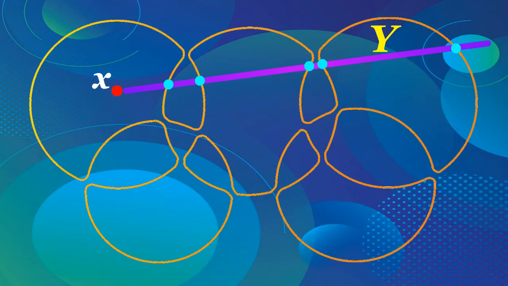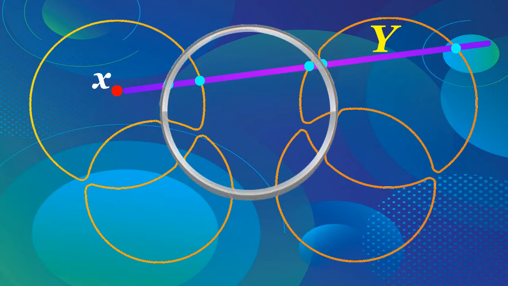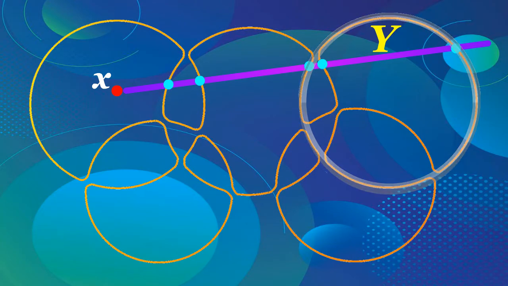Hence, any such circle contributes an even number of points to the intersection of our curve with the ray Y. Hence, since there is an odd number of circles which contain X, the ray Y will intersect our curve at an odd number of points, as needed.